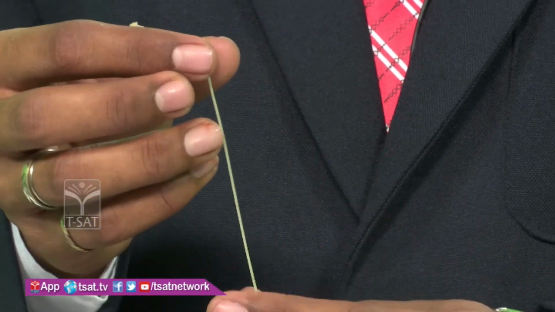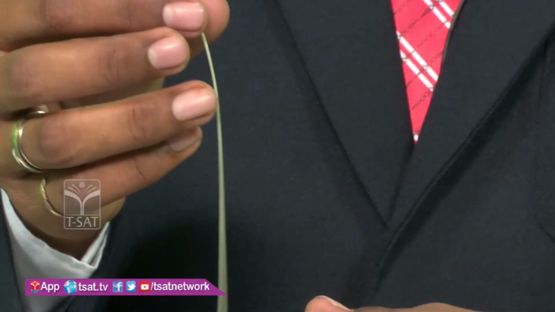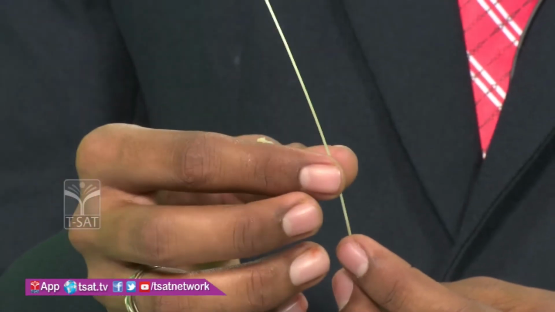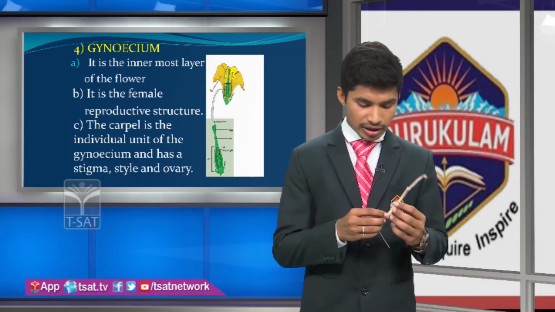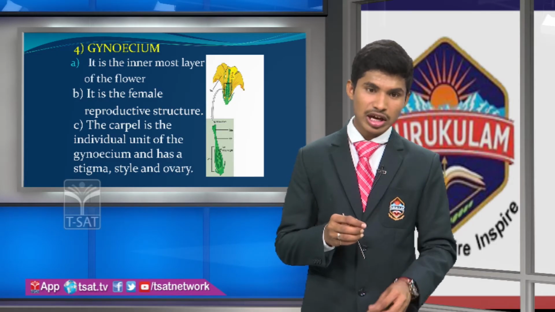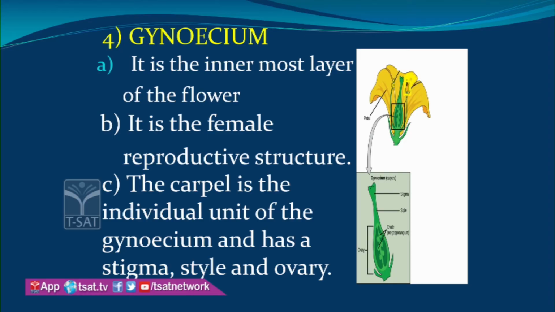The carpel is the individual unit of the gynoecium, and the carpels combine to form the gynoecium. The carpel has a stigma, a style, and beneath this an ovary.